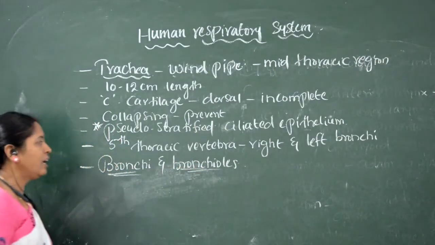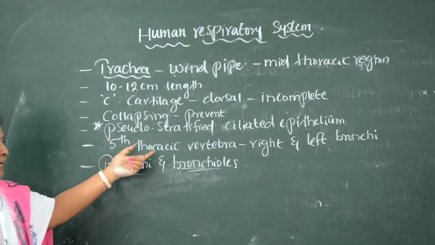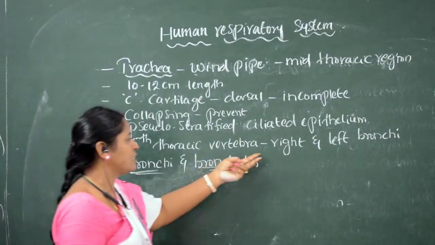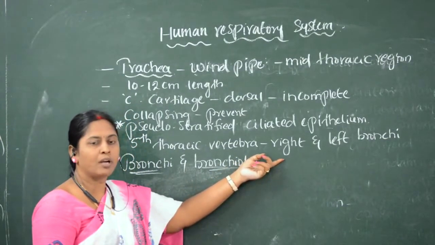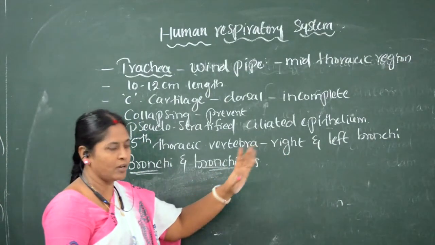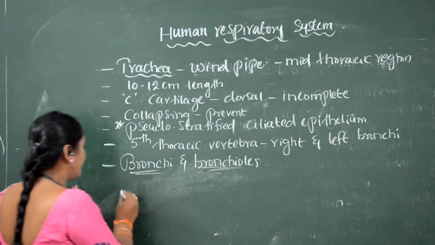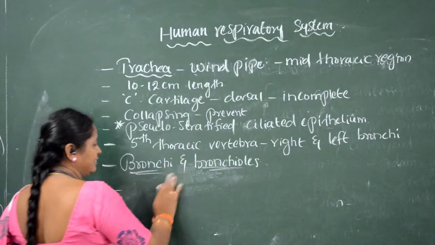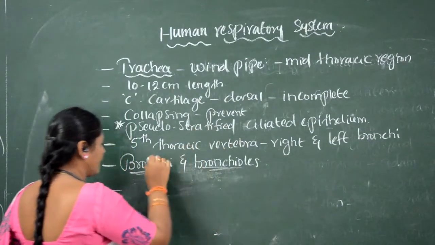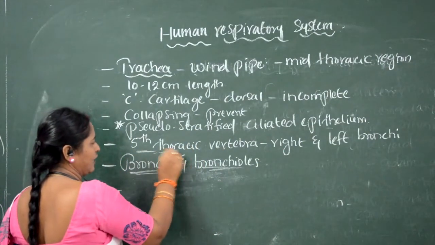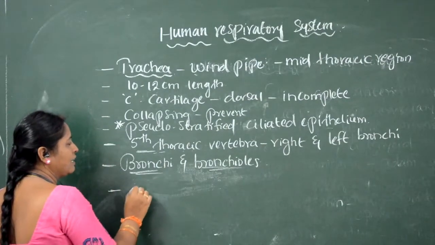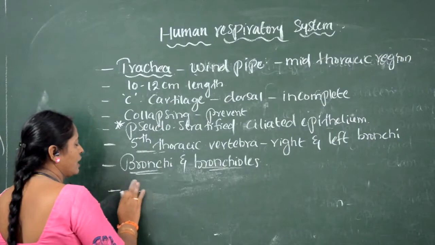So the trachea near the fifth thoracic vertebra divides into two branches. What are the two branches? One is the right bronchus, another one is the left bronchus. The right and left bronchi enter the lungs as bronchi.